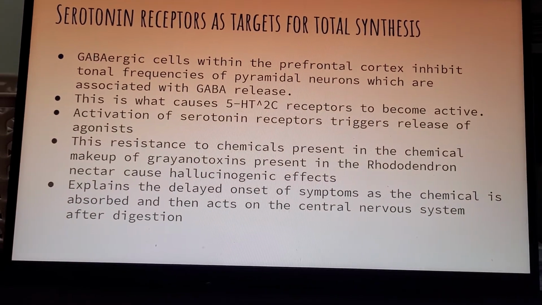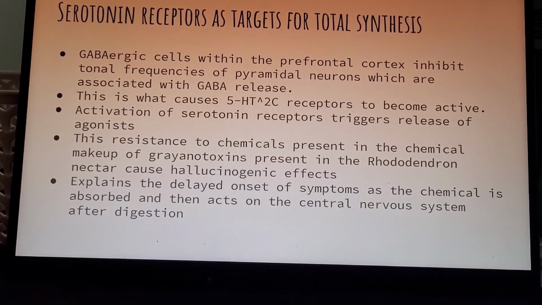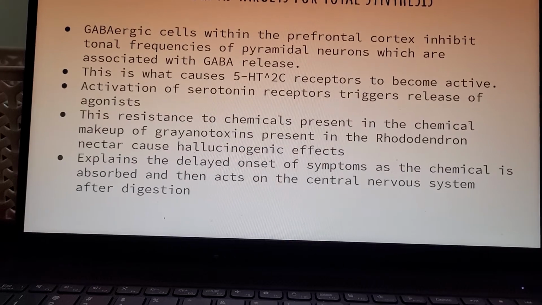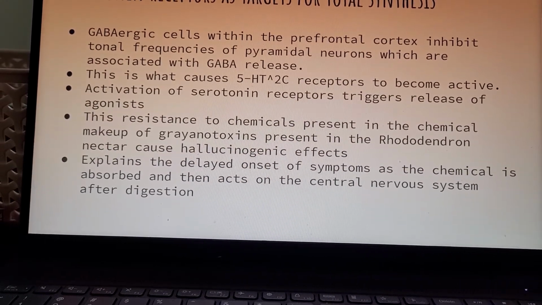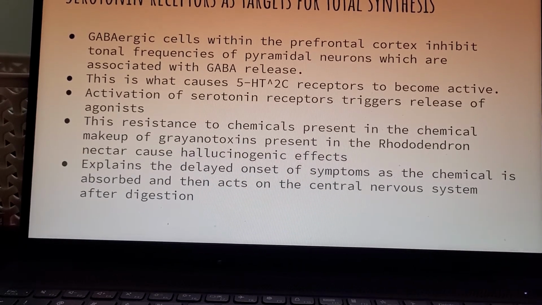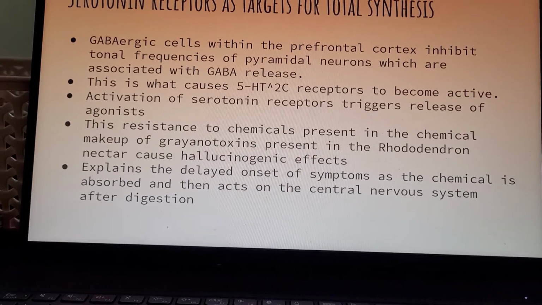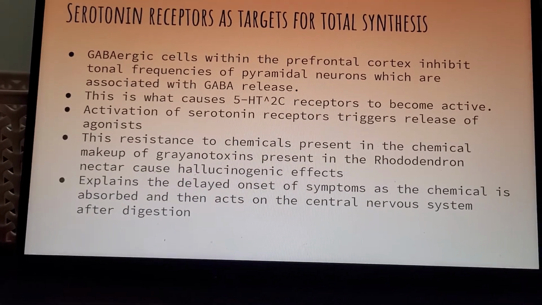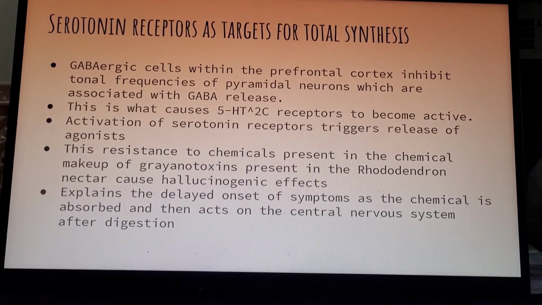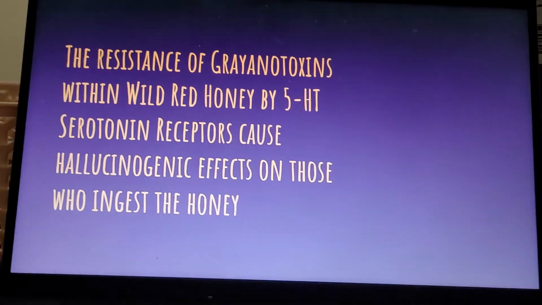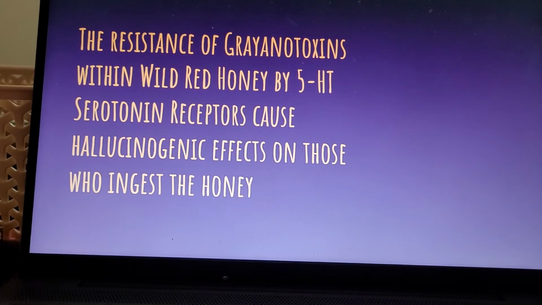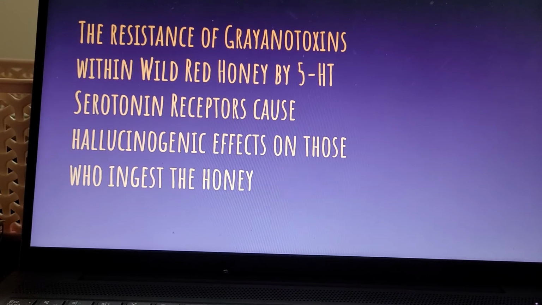The serotonin receptors act as targets for total synthesis. This is what causes the 5-HT2C receptors to become active. Activation of serotonin receptors triggers release of these agonists, which the resistance to these chemicals, such as the chemicals of the grayanotoxins present in the rhododendron nectar, cause these hallucinogenic effects, which explains the delayed onset of symptoms present in the patients as the chemical is absorbed and then acts on the central nervous system after digestion. So, in conclusion, the resistance of grayanotoxins within wild red honeys by 5-HT serotonin receptors cause hallucinogenic effects on those who ingest the honey.